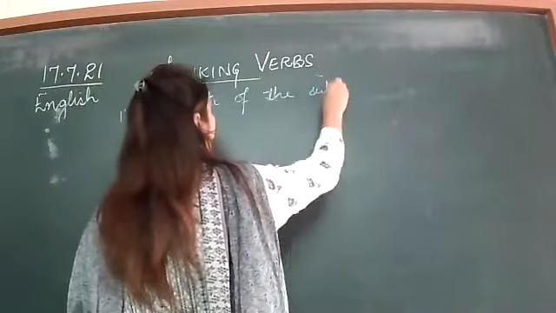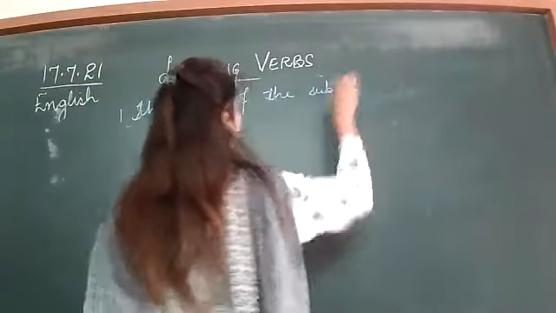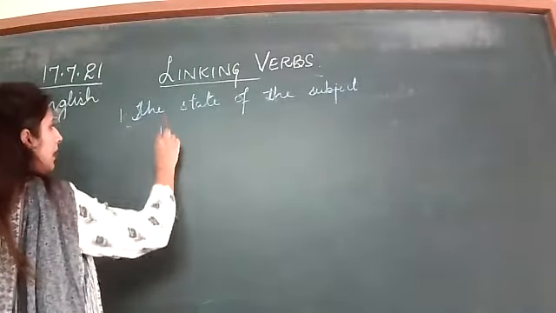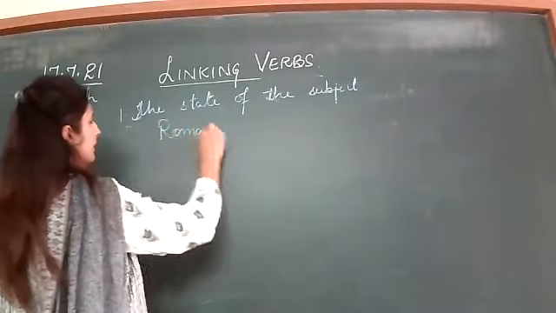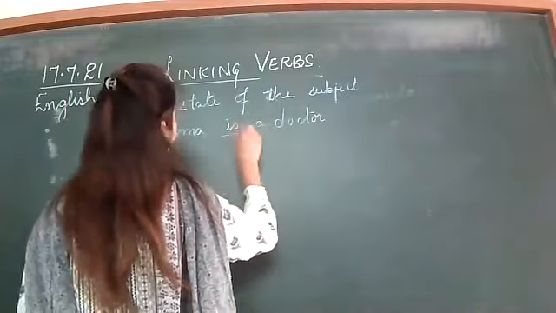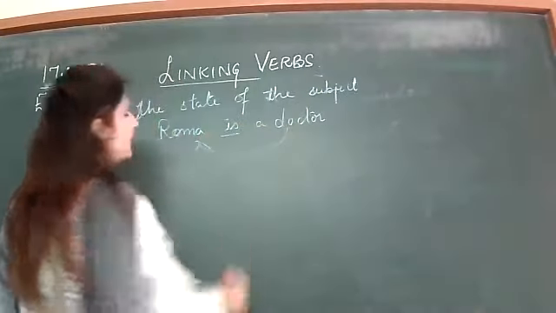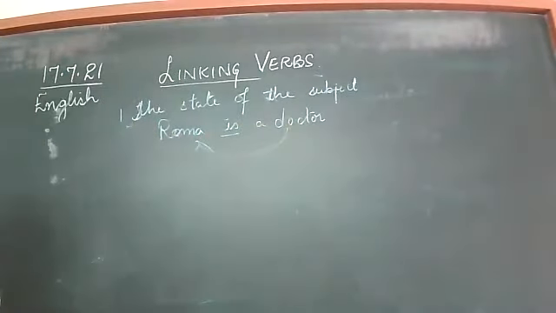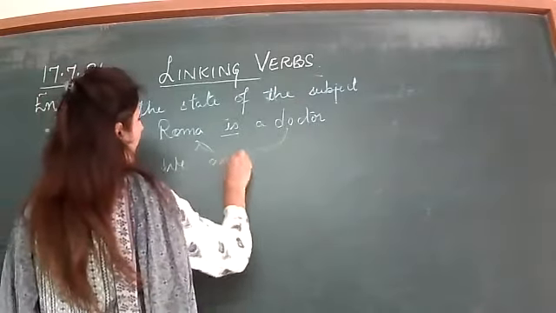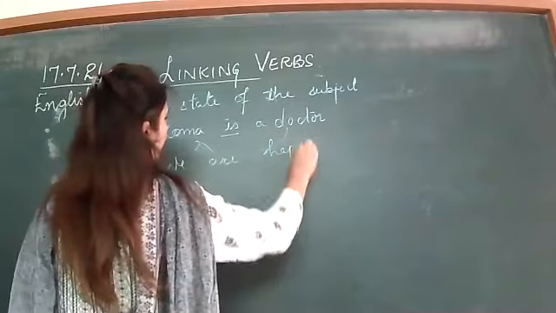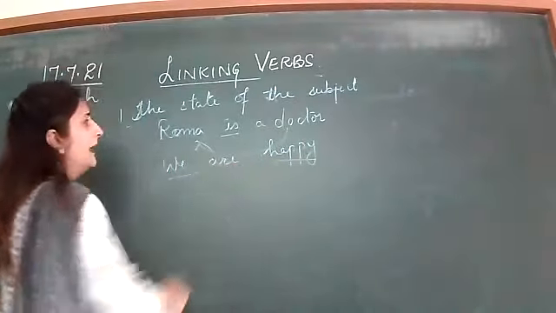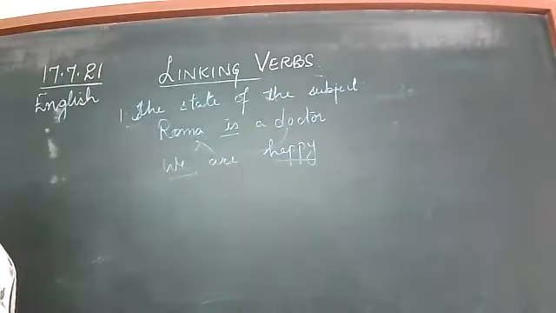For example, Roma is a doctor. Here it is telling who Dr. Roma is, the state. We are happy. It is telling about the state of the subject.